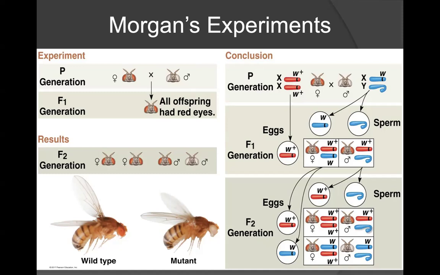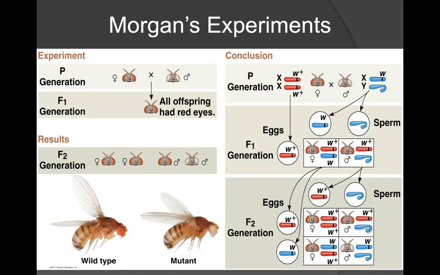If we take a look at the gametes that could be created from the parental generation, we would note that the female could only produce one type of gamete. All of her gametes would have an X chromosome with the wild-type allele. The male in this cross, however, would have 2 potential gamete types. Half of them would contain the X chromosome with the mutant allele, and the other half of the gametes would contain the Y chromosome.